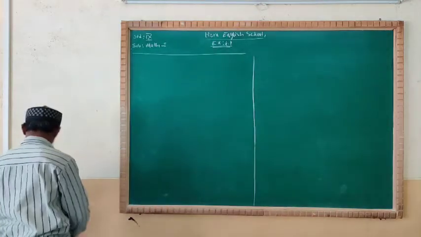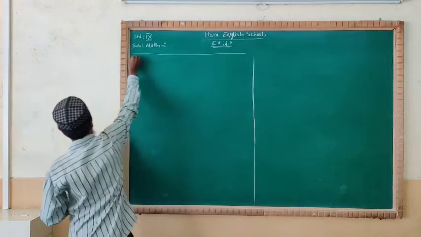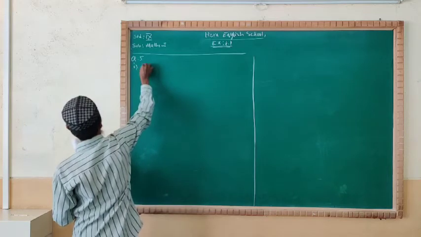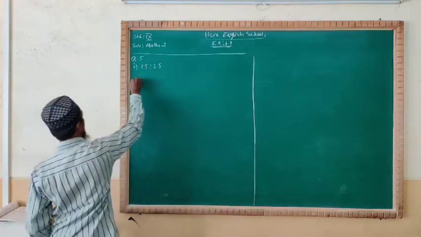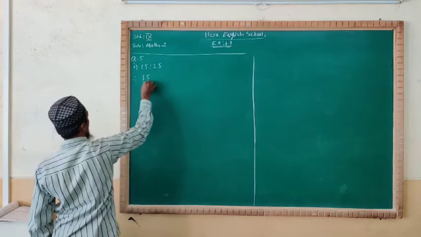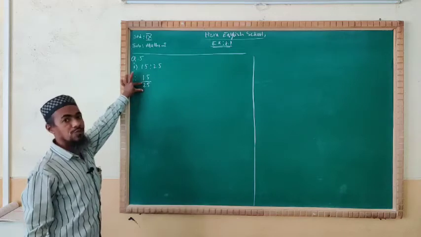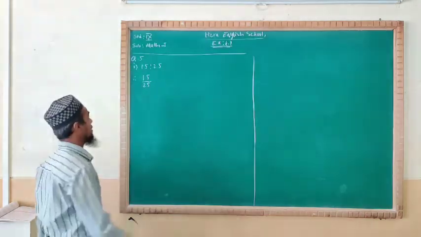See the question number 5. Convert the following ratios into the percentage. For the question number 5, first one, we are given 15:25. Now see very well, we'll write in the fraction form this one, 15/25. For the percentage, the denominator should be 100. So we'll convert the 25 into the 100 by multiplication.